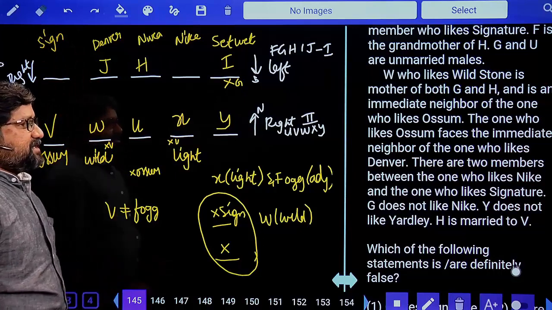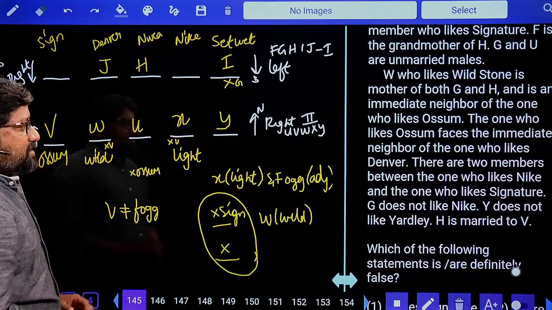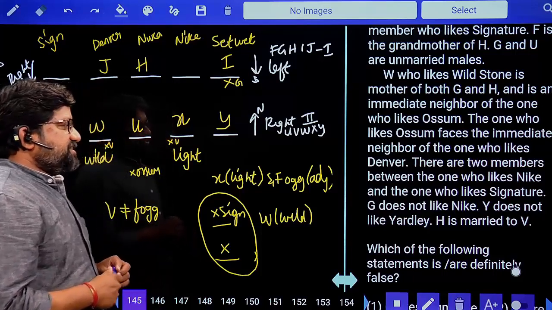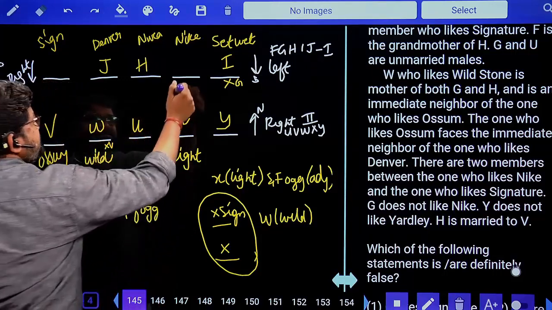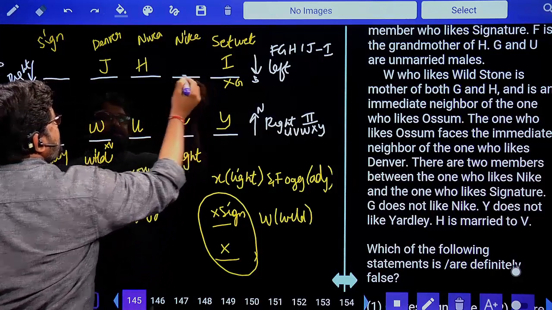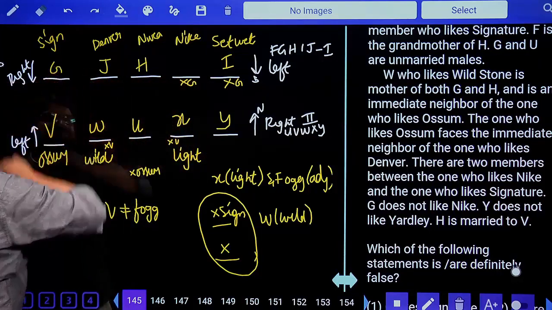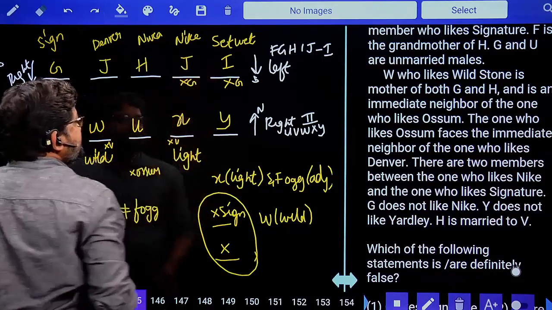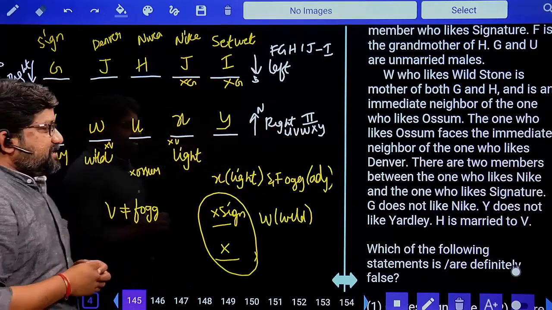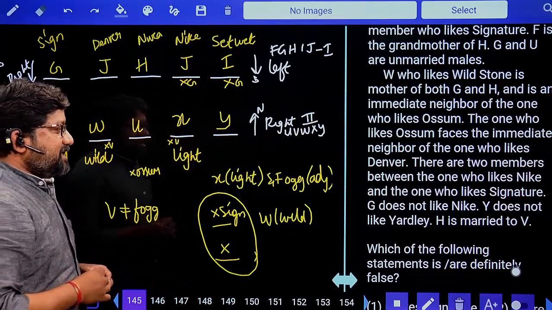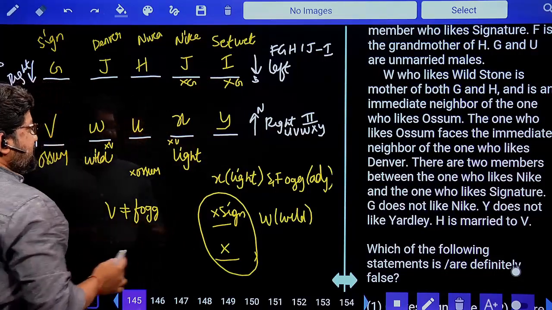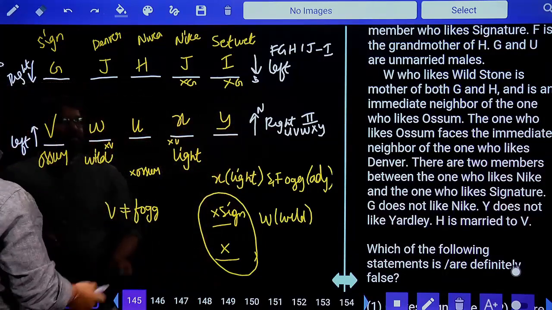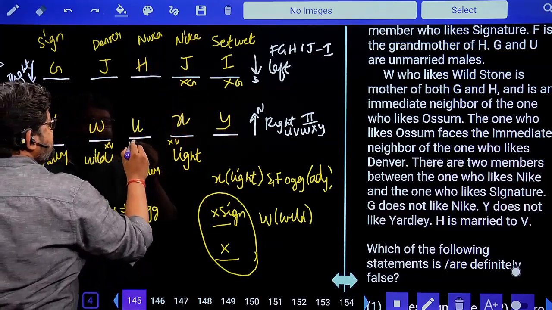Done? Yes. Next, there are two members between the one who likes Nike and the one who likes Signature. G does not like Nike, so G is not G. Then automatically G has only one chance. F, G, H, I, and this is J. Done. Next. Y does not like Yardley. I should not take Yardley here. If you're not supposed to take Yardley, then there is only one place that is left out, that is U.